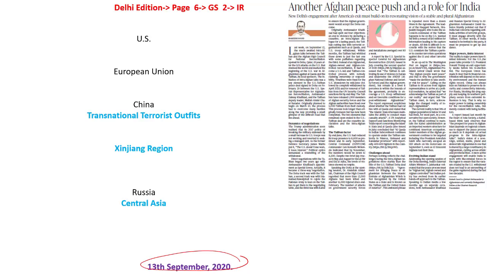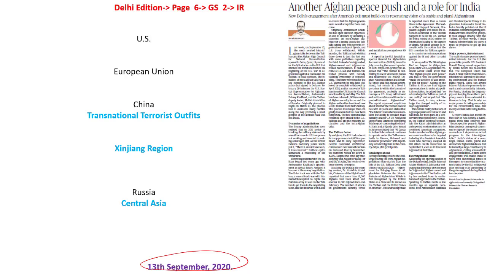That is with respect to how different countries have different perceptions as to how they have to employ their strategies when it comes to Afghanistan. We do not have a uniform pattern, but instead each country is looking for its own advantages, its own perspectives, and that is the focus of our discussion, because the rest of the analysis has been discussed on 13th of September 2020, but our focus will be on independent strategies designed by individual countries.